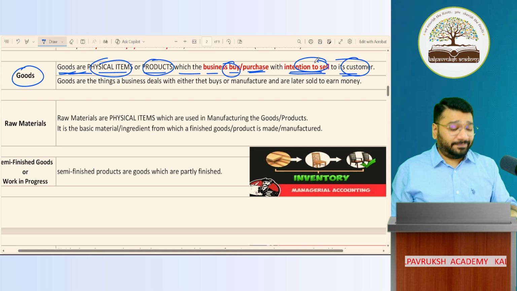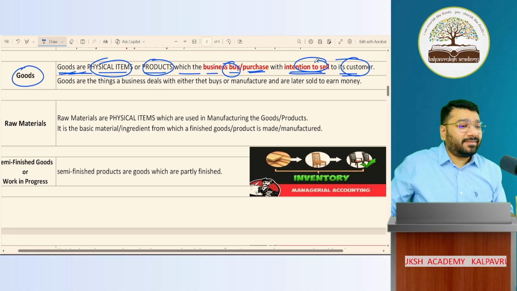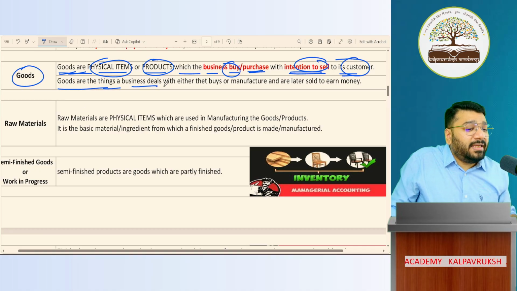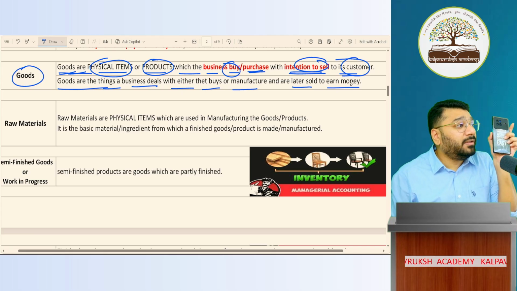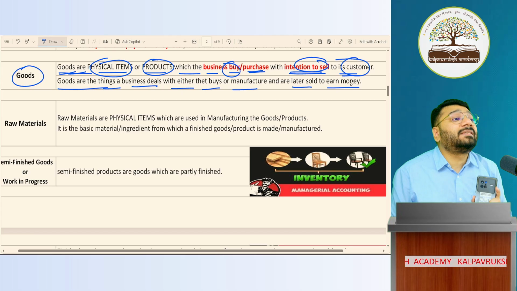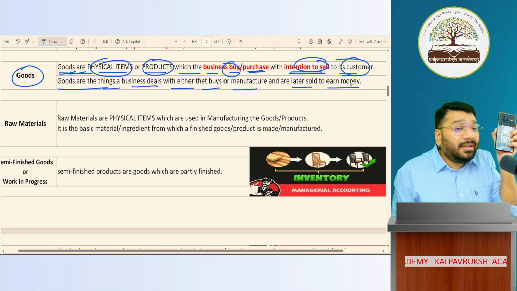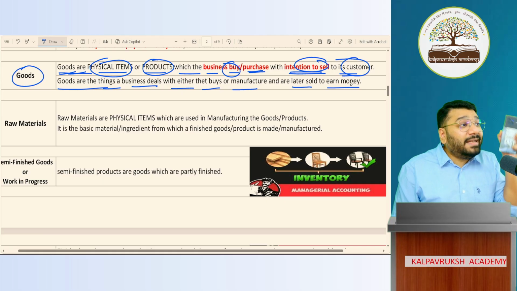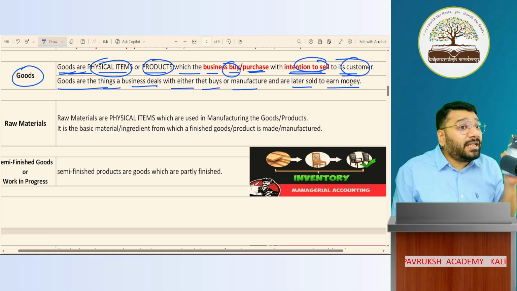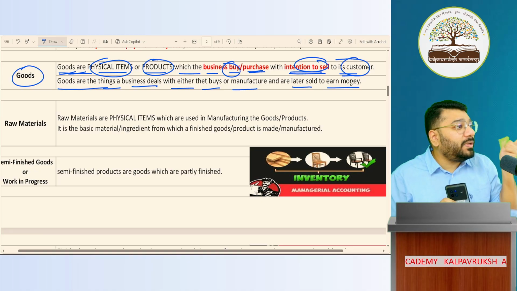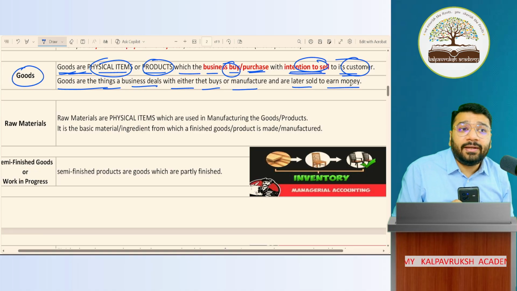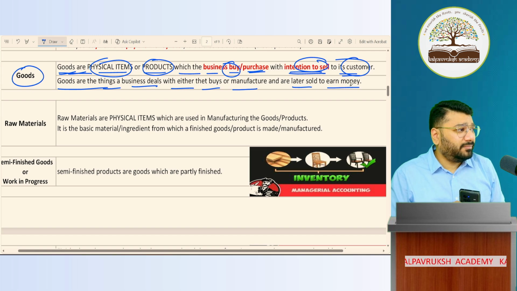Can I call that goods? Yes. Goods are things that the business deals with, either buys or manufactures, and later sells to earn money. In other words, even to manufacture a product, the raw materials that I buy are also called goods. The intention to purchase raw material is not to sell. The intention is to use it for manufacturing purposes. Then these items we discussed now are called goods. Got it, not got it? Clear or not clear?